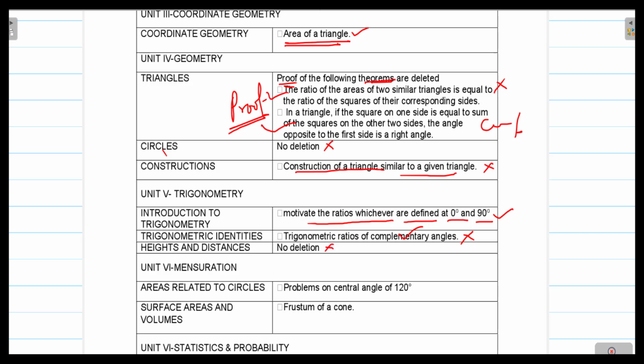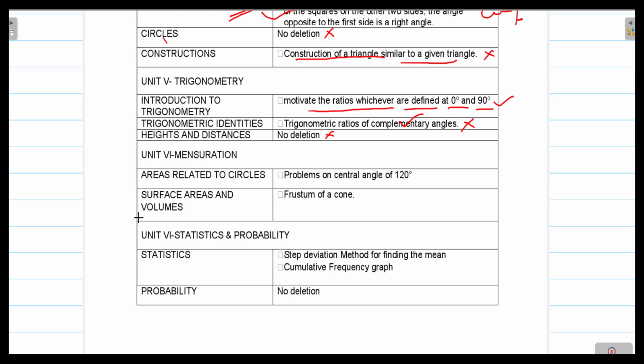From the topic of mensuration, you see that under areas related to circles, the problems on central angle of 120 degrees are deleted. From surface areas and volumes, the frustum of the cone is also deleted. This topic has difficult types of calculations, and it is very good for the children that this topic is deleted.